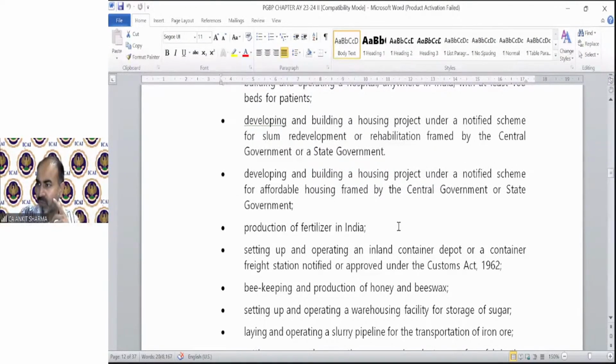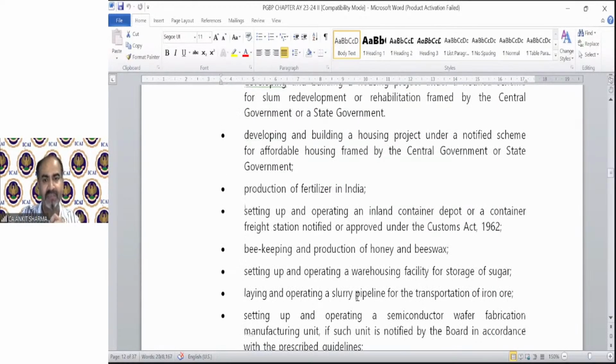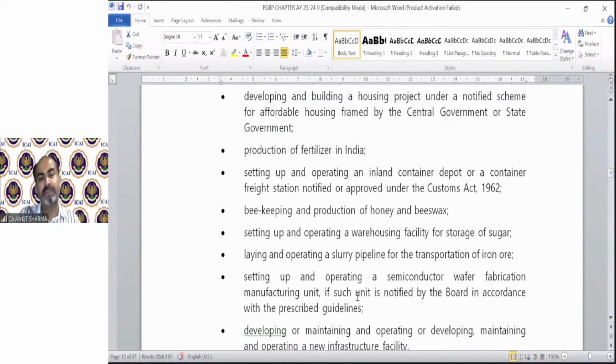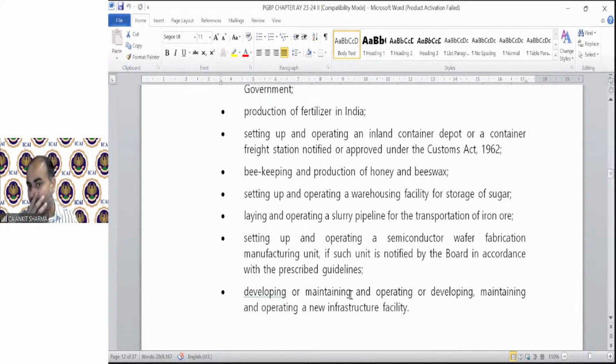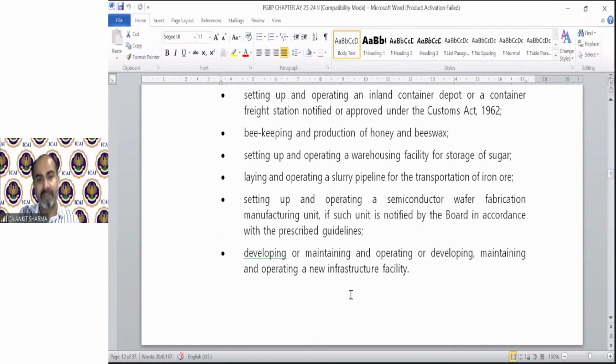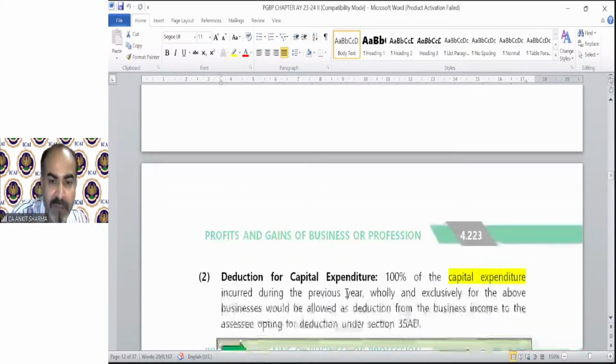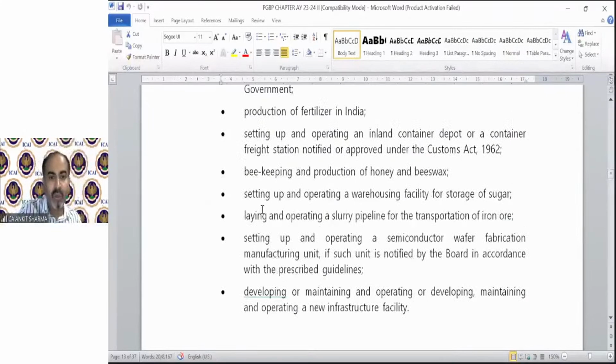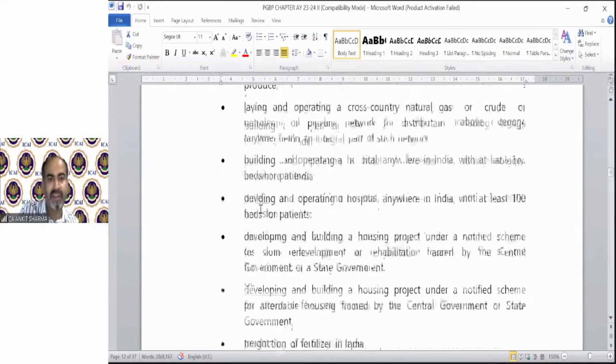Then we have setting up and operating an inland container depot or a container freight station, beekeeping and production of honey and beeswax, setting up and operating a warehousing facility specifically for storage of sugar, laying and operating a slurry pipeline for the transportation of iron ore, setting up and operating a semiconductor wafer fabrication manufacturing unit, developing or maintaining and operating a new infrastructure facility. So these were the businesses, 1, 2, 3, 4, 5, 6, 7, 8, 9, 11, 12 almost.